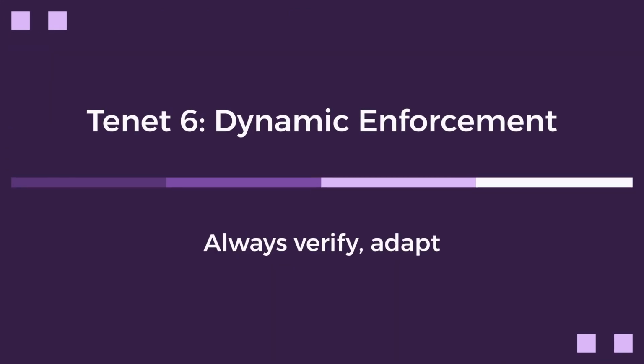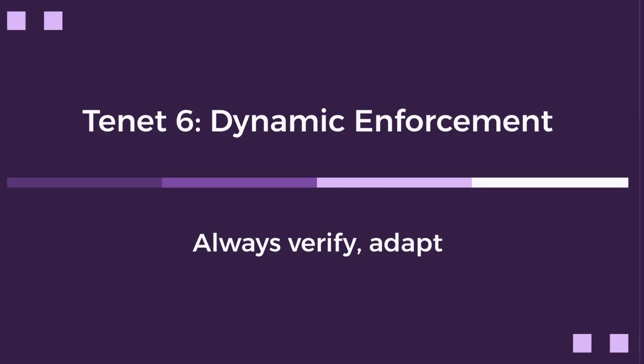Tenet 6 states that all resource authentication and authorization are dynamic and strictly enforced before access is allowed. This isn't a one-time check, but a constant, ongoing cycle. It means that every attempt to access a resource, regardless of its origin, must undergo rigorous authentication and authorization processes that adapt to changing conditions and threats.